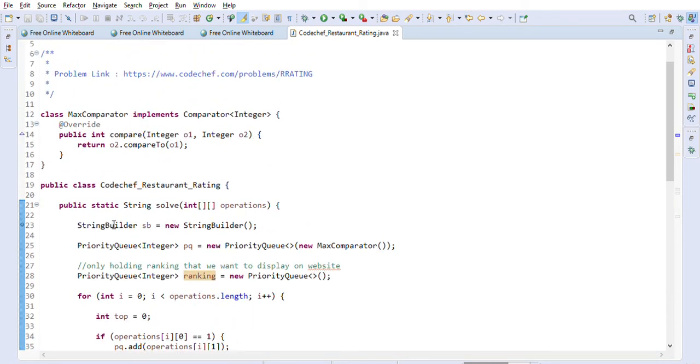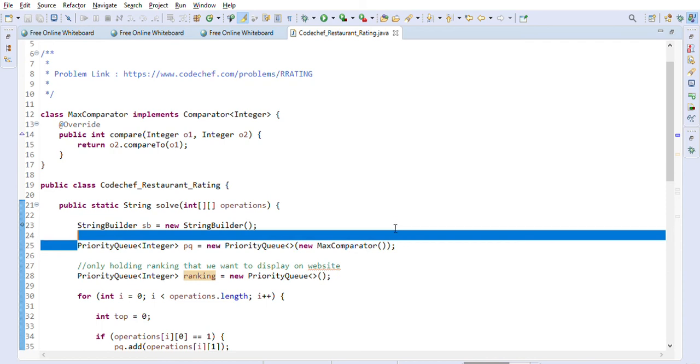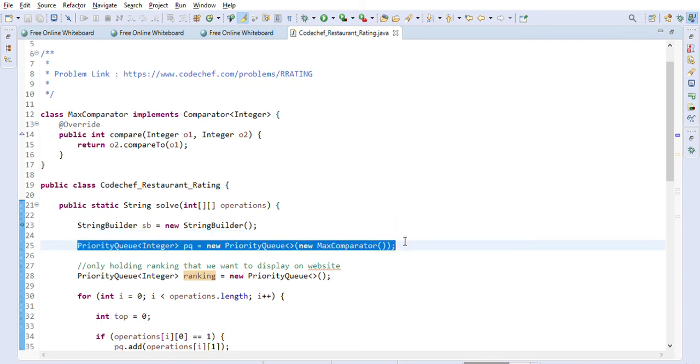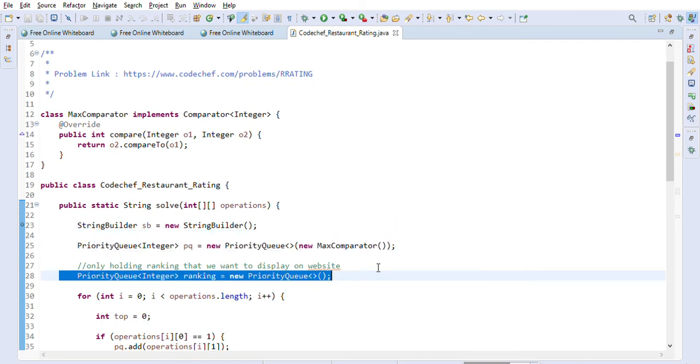So we used two priority queues. One priority queue, this PQ, we used to hold all the rankings, and this other priority queue, ranking, we used to hold only the rankings that we want to display, based on the n divided by 3 condition that they have given in the examples.